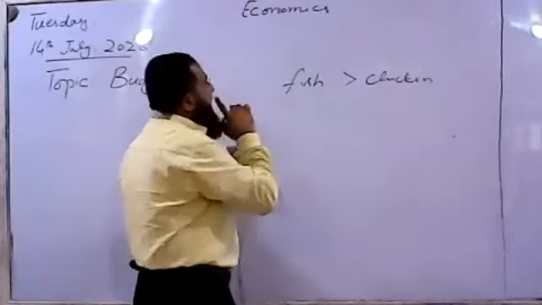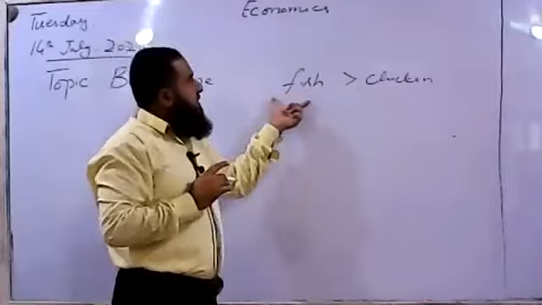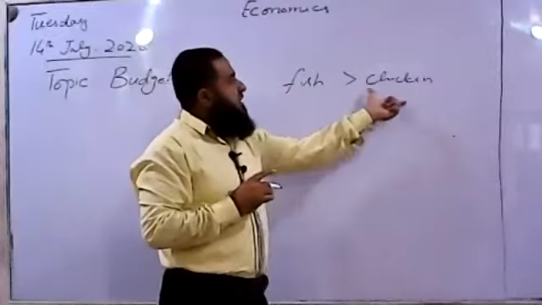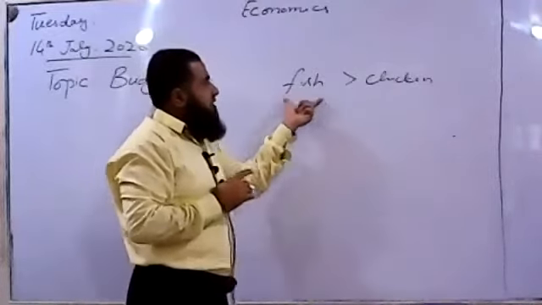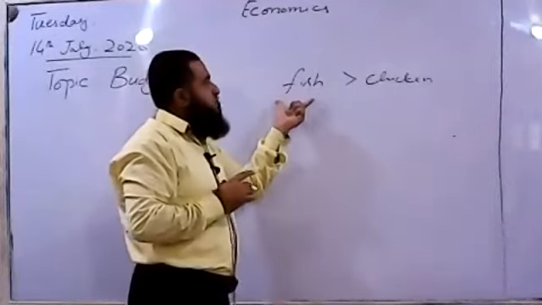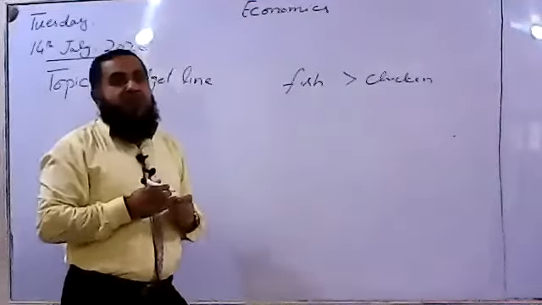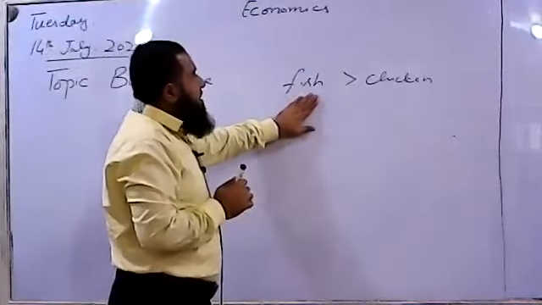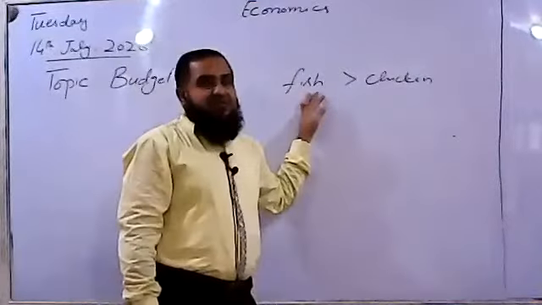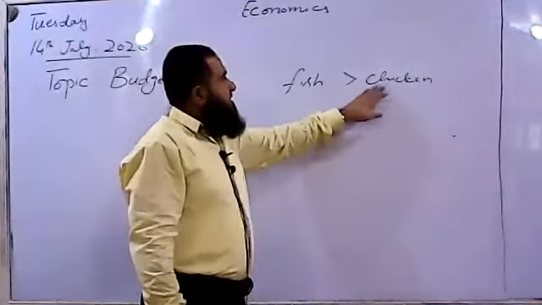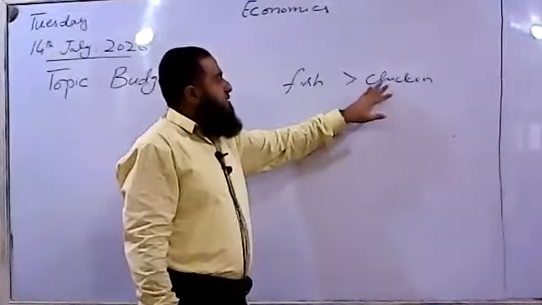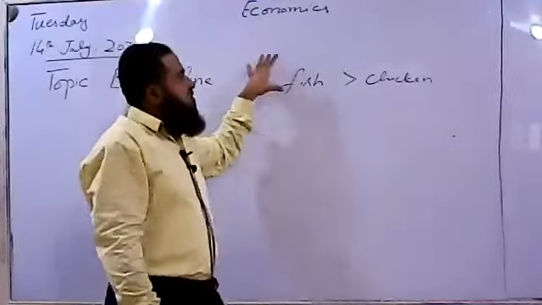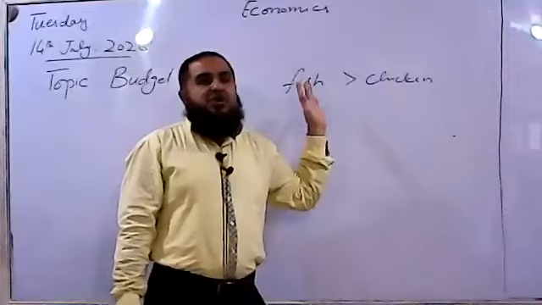We can rank the two goods this way: fish gives us more satisfaction than chicken, but we can't say how many utils are gained by consuming fish, or how much satisfaction there is from consuming chicken. So the consumer prefers fish over chicken because it gives more satisfaction.